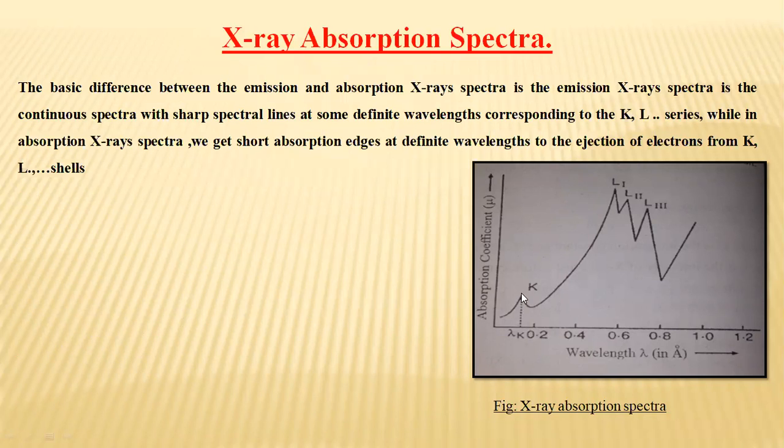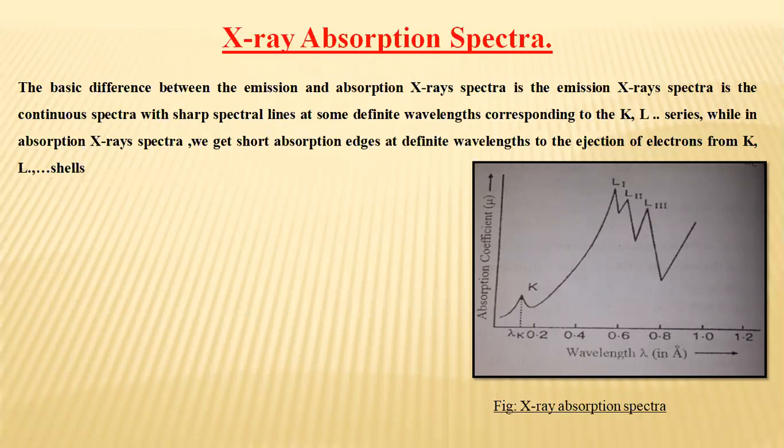This wavelength is called the K absorption limit, or K absorption edge. Up to this wavelength, the absorption is mainly due to ejection of electrons from the K shell of the absorber.